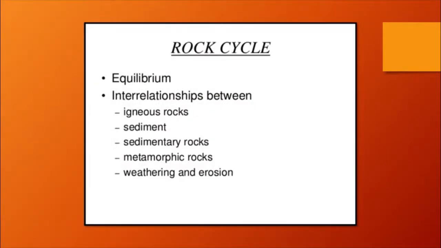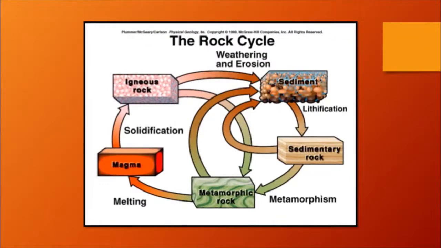Now we will study the rock cycle also, the equilibrium, the interrelationship between igneous rock, sediment, sedimentary rock, metamorphic rock, weathering and erosion. You are going to find it in your book itself, in the rock cycle on page number 52. Figure 6.12 is a diagram of the rock cycle. You can see the solar energy, the sediment, etc. If you want it to be more clear, you can refer to the book also. The rock cycle: the weathered and eroded material, the sediments. Lithification is the process of cementing of the rock.